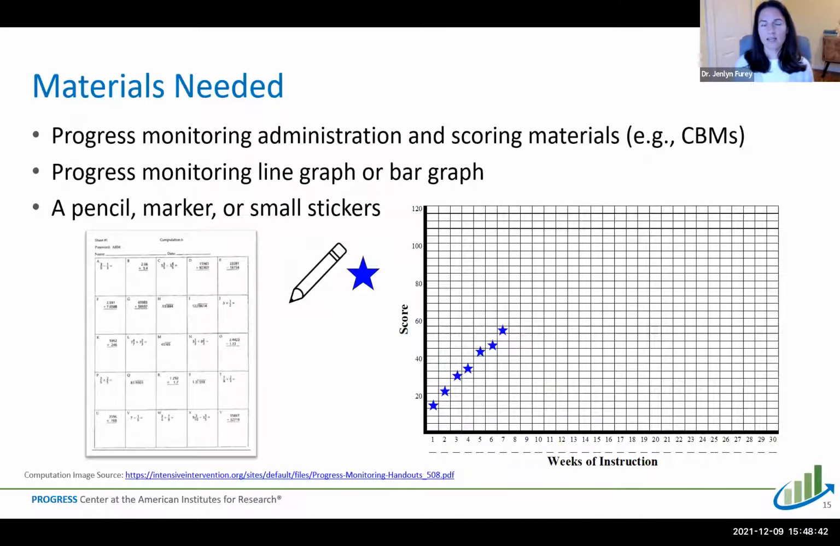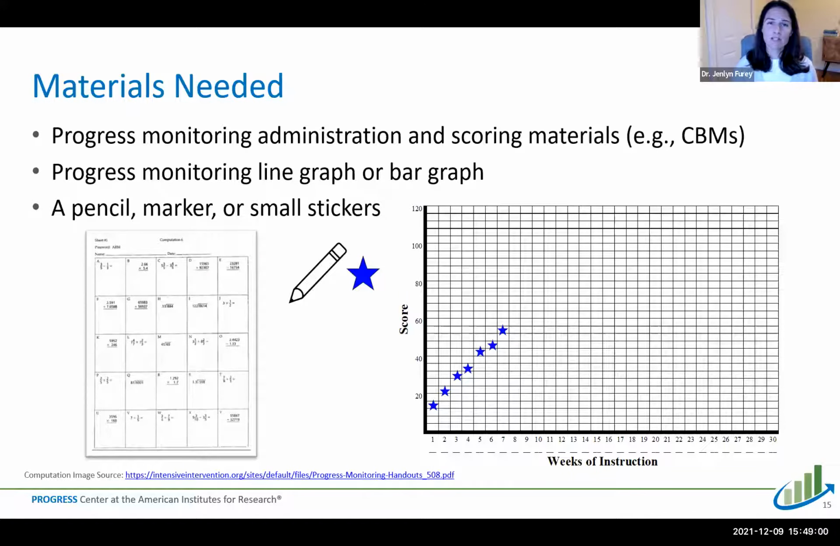Typically, we are looking at a curriculum-based measurement that is aligned with the skills that you're building in your intervention. So we're monitoring the same skills that we are targeting in our intervention, whether that's oral reading fluency or math computation.